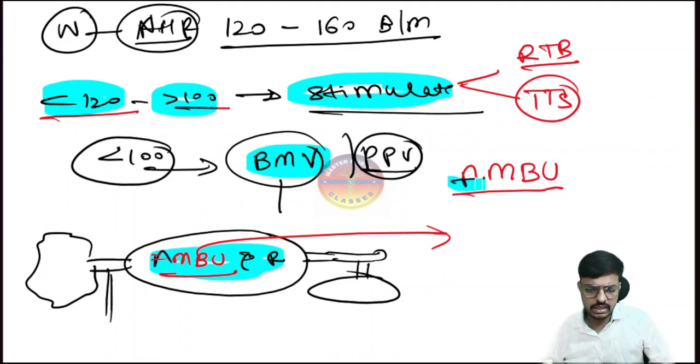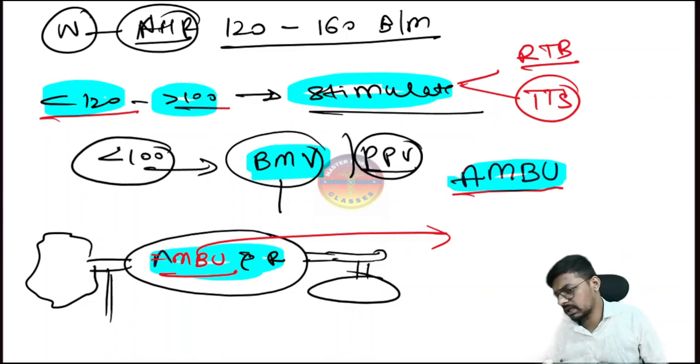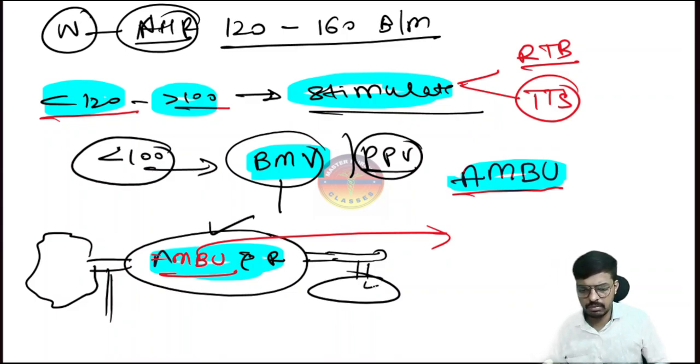Write it down once again: the Artificial Manual Breathing Unit, or BMV, is the bag mask ventilation. Both are the same. Your bag is there, mask is there, and with the help of this we are giving the ventilation. When the heart rate is less than 100 and more than 60, then we have to give the bag mask ventilation.